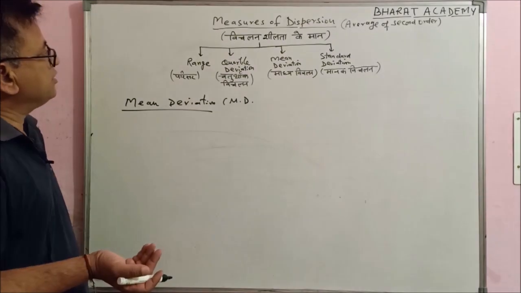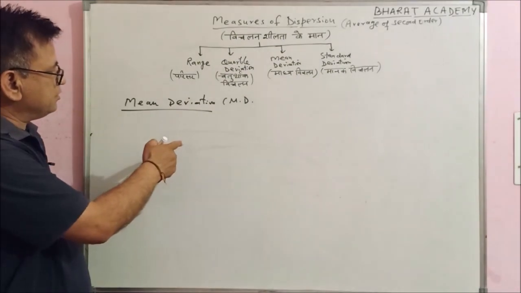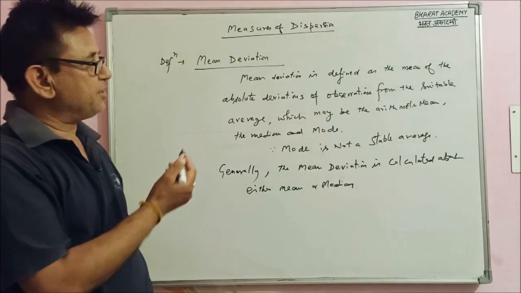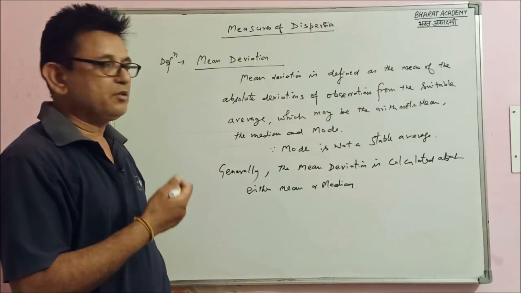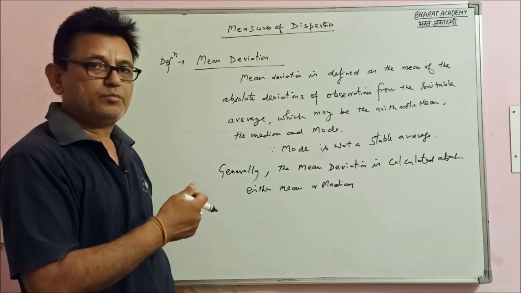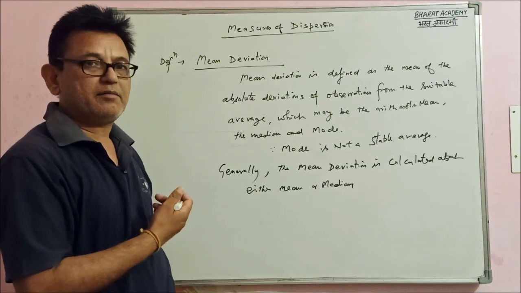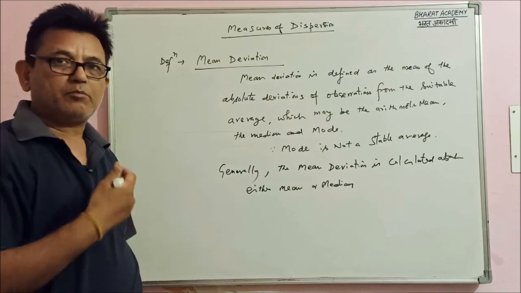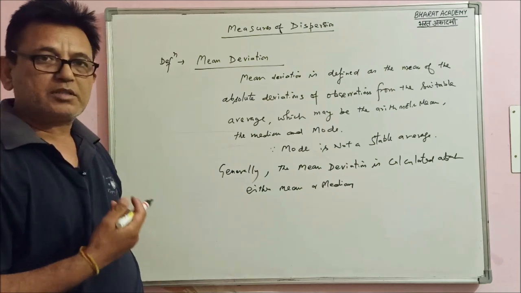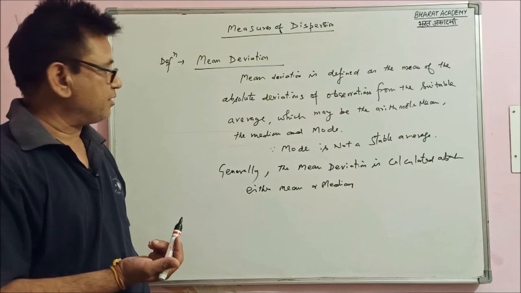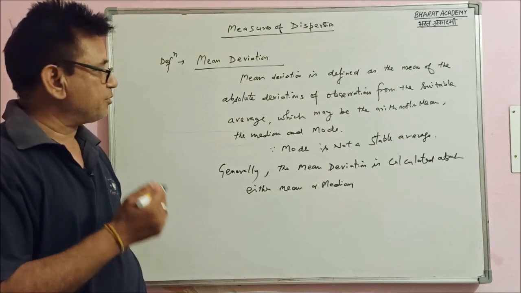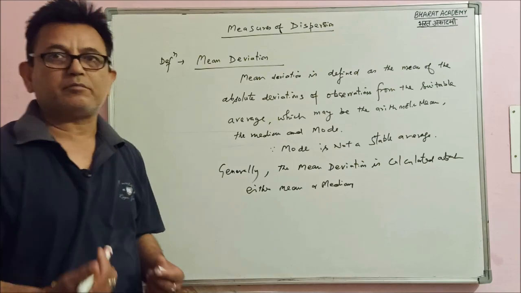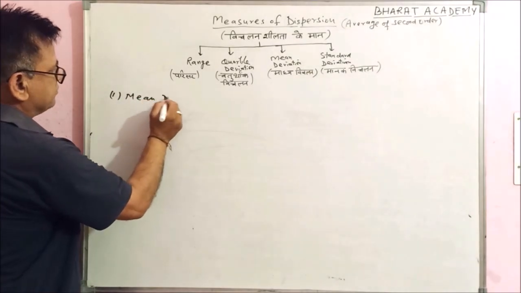Now the third measure of dispersion is mean deviation. Now the definition of mean deviation. The mean deviation is defined as the mean of the absolute deviation of the observations from the suitable average, which may be arithmetic mean, median, and mode. Since mode is not considered to be a stable average, hence generally we calculate mean deviation about either mean or median.